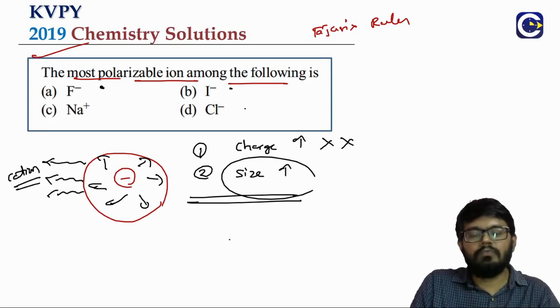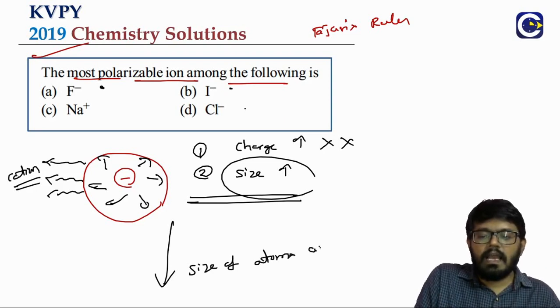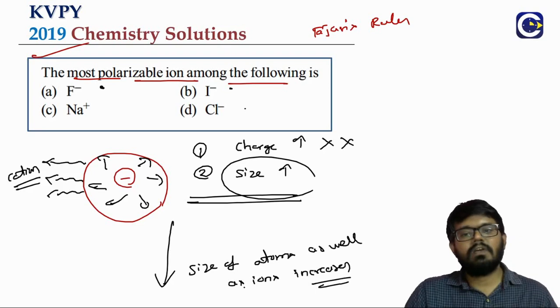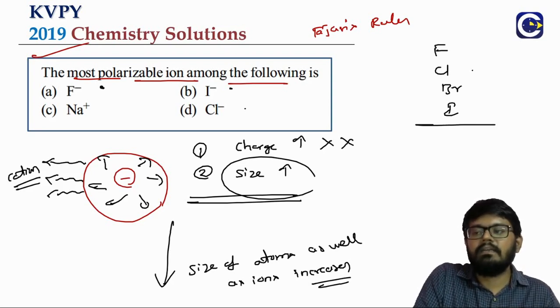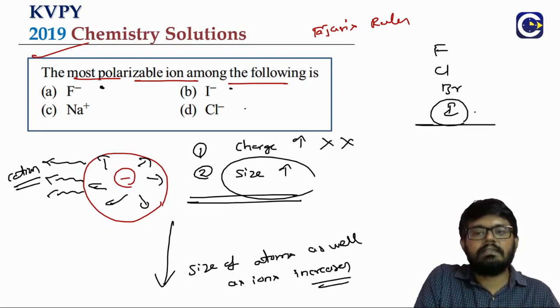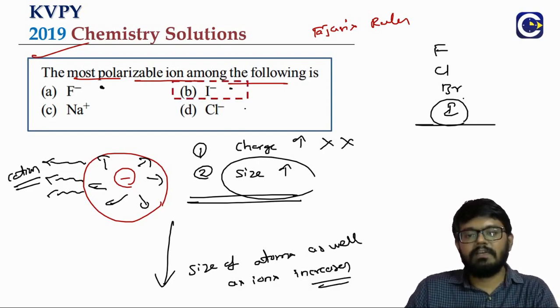Then we will have to focus on the size part. Among the halogens or any group for that matter, as we go down the group, what happens? Size of atoms as well as ions increases. Means what? In the group, the fluorine, chlorine, bromine, iodine, after that we will have astatine, but let's leave that. What we will see is that the largest is what? Iodine. So since the size is highest, the iodide ion, I minus, will get polarized more. Okay, so what is the answer for this? It is what? Option B.